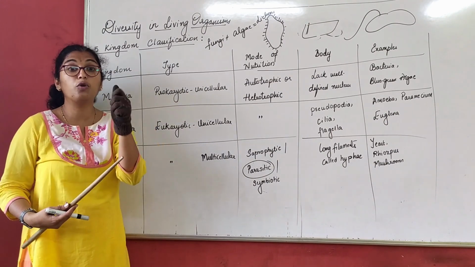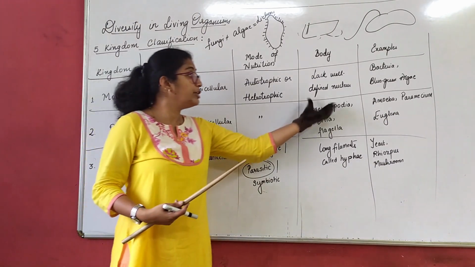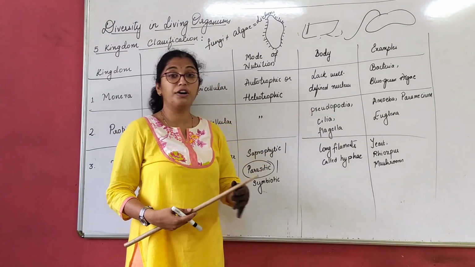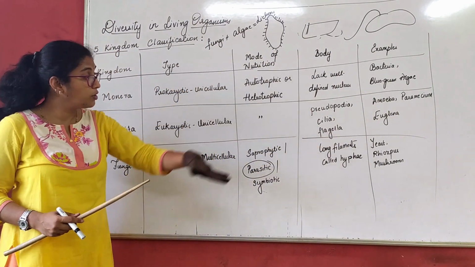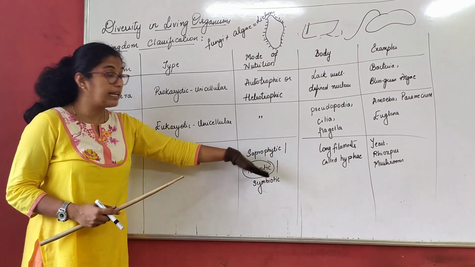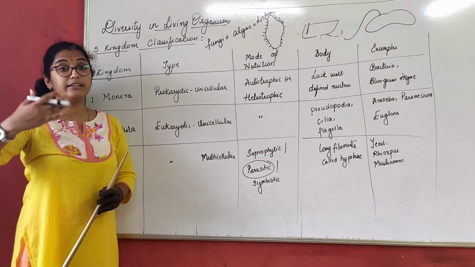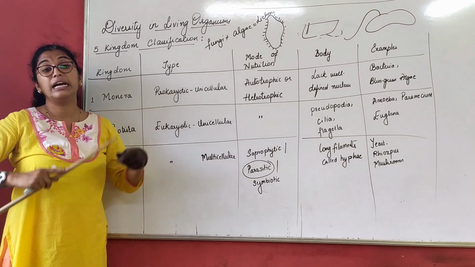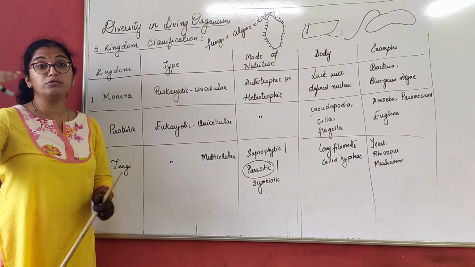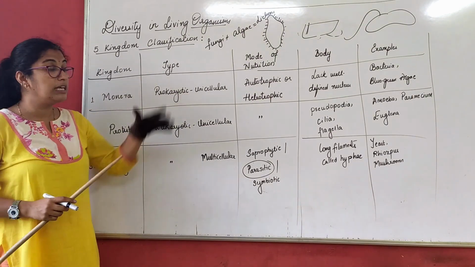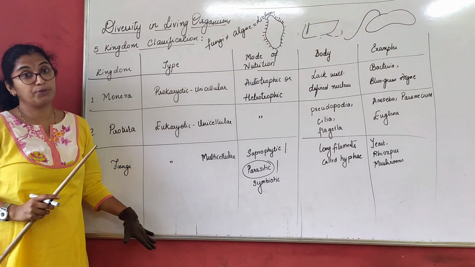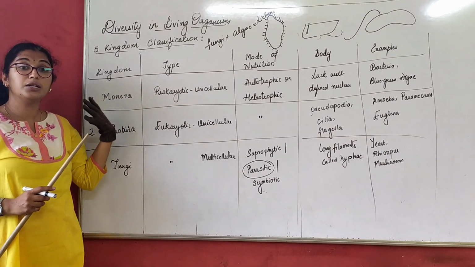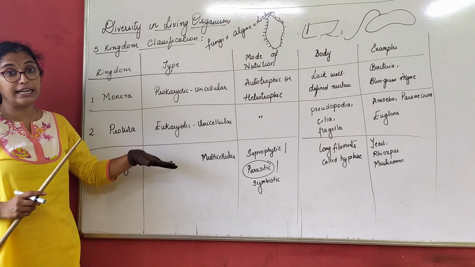They can move, and locomotory organs are there: pseudopodia for amoeba, cilia for paramecium and flagella for euglena. When we go to the next, these are again different types. As we proceed in the classification, one thing or another gets added, and at the highest level everything is complete. That is why we go from the most primitive one, Monera, and then the second.